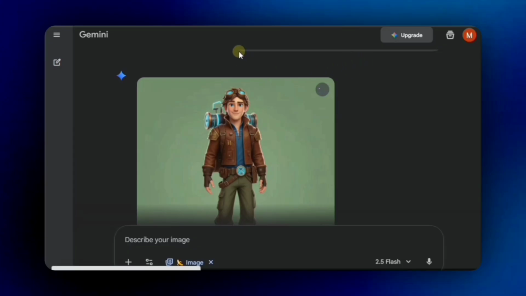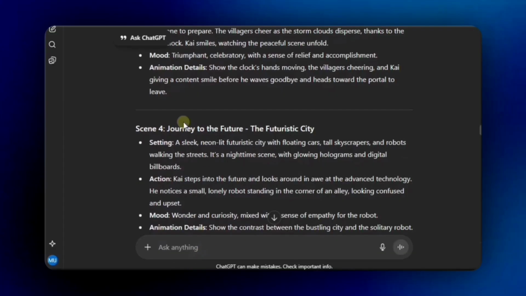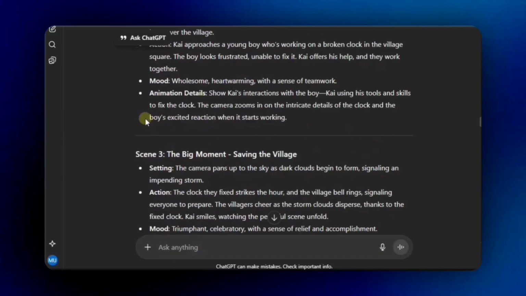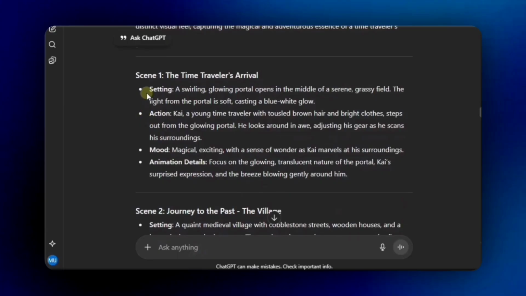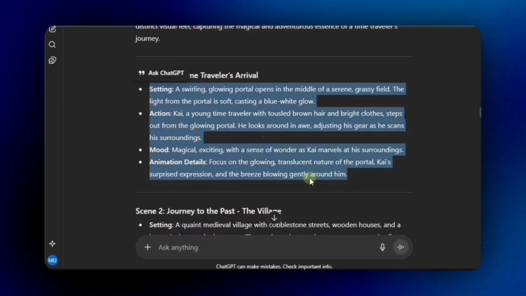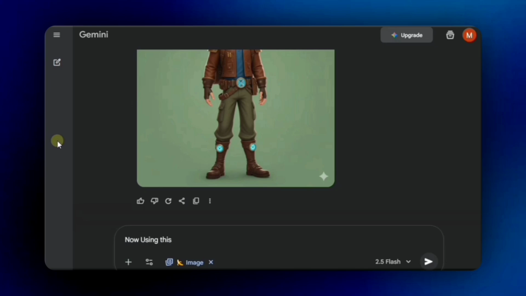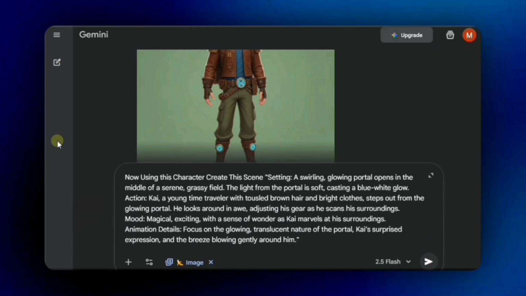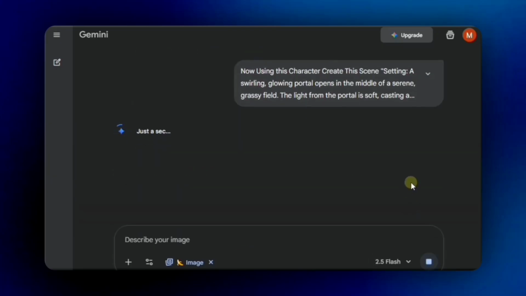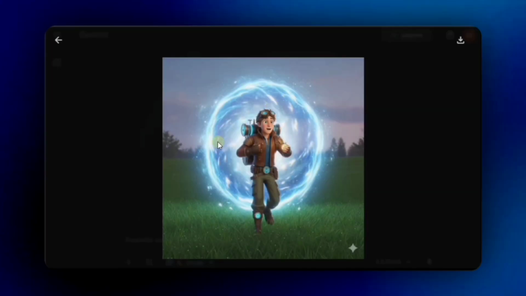Now it's time to generate your story scenes using this character. For that, go back to ChatGPT and copy your scene prompts one by one. For example, here I'm copying the first scene prompt. After copying, come back to Gemini, and in the input box, type: Now using this character, create this scene, and paste your copied prompt below. Simply click Next and now watch the magic happen. The character remains perfectly consistent, and Gemini follows the prompt beautifully, including the facial expressions and poses.